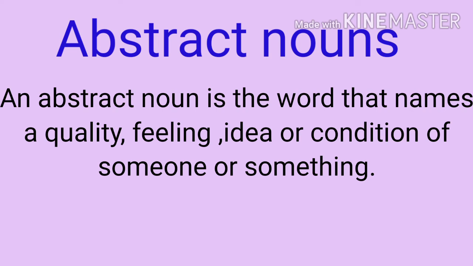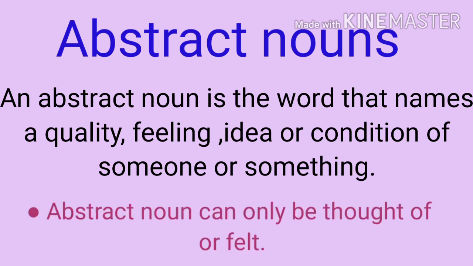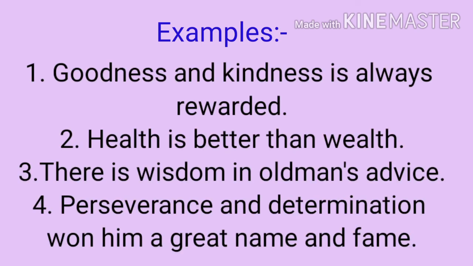Next type of noun is abstract noun. An abstract noun is a word that names a quality, feeling, idea, or condition of someone or something. They are concepts, emotions. They cannot be touched. An abstract noun can only be thought of or felt. An abstract noun denotes an idea, quality, feeling or state rather than a concrete object. They are uncountable nouns.